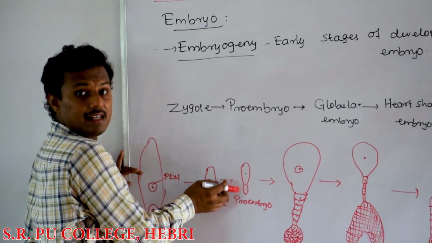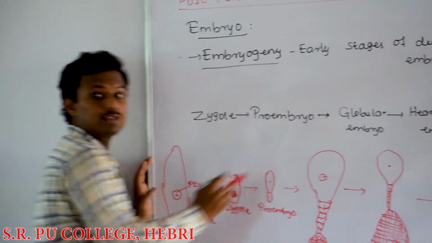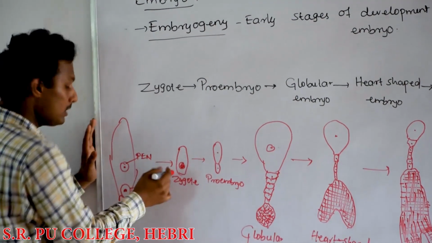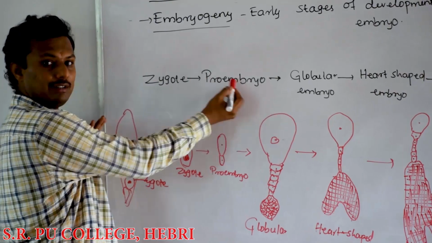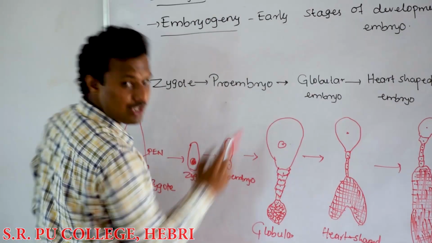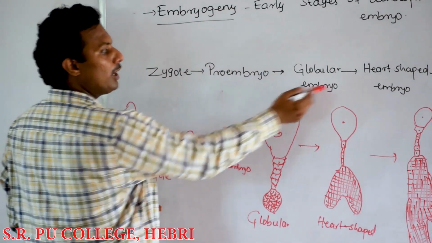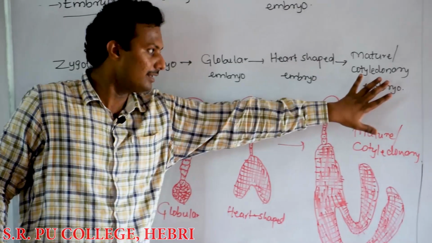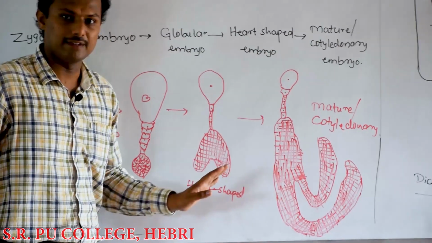This larger cell will later help in the attachment of the embryo onto the endosperm. So, the zygote develops into proembryo, proembryo into the globular embryo, then the globular to the heart-shaped embryo, and finally the mature or cotyledonary embryo.